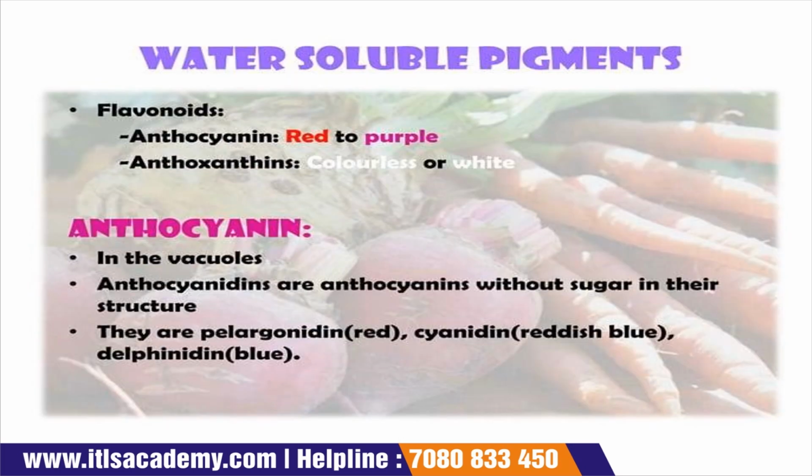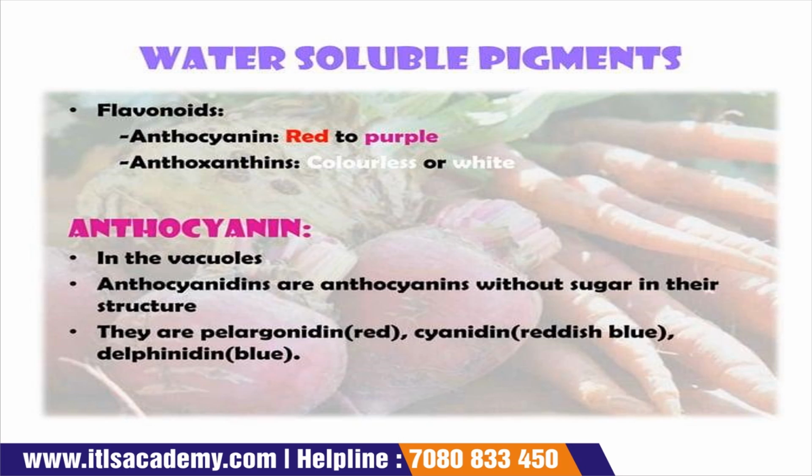If we talk about the water soluble pigments, they are flavonoids and anthocyanins. Anthocyanins give a red to purple color to the vegetable, and anthoxanthins give a colorless or white color. Anthocyanins are present in the vacuoles. Anthocyanidins are anthocyanins without sugar in their structure.